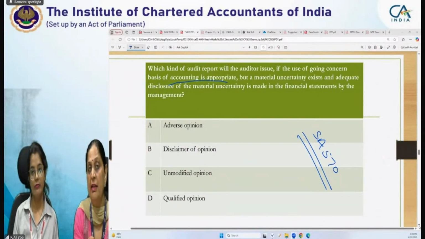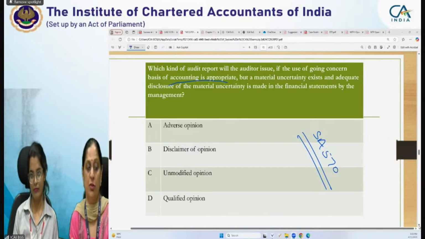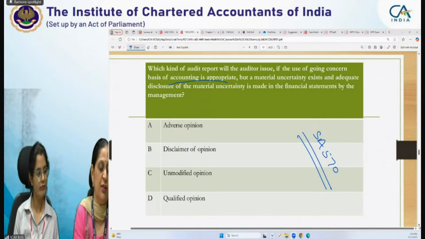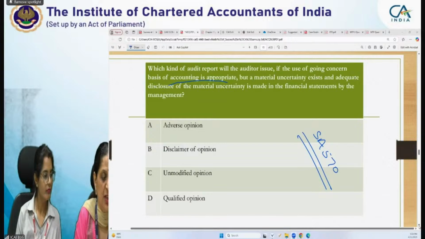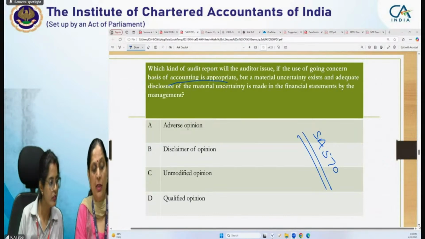Materiality you need to define when you initiate the audit. Accordingly you need to express the opinion.